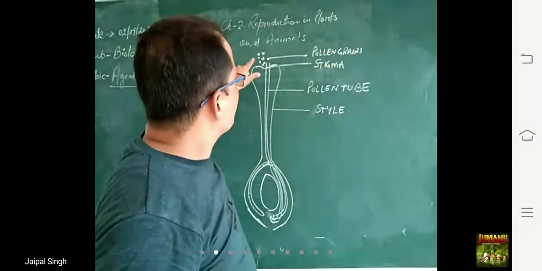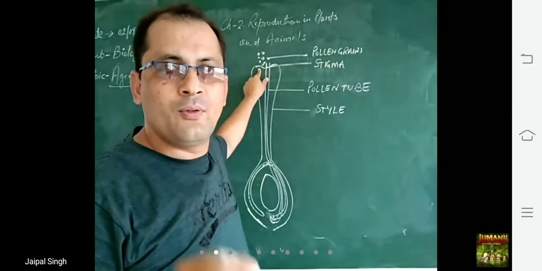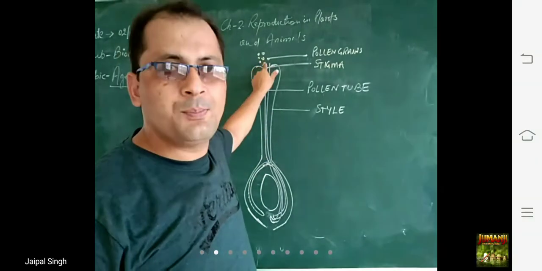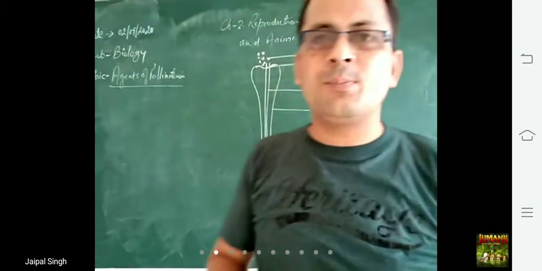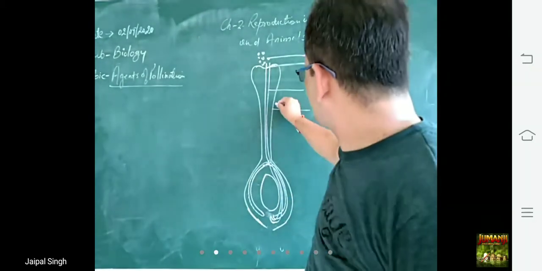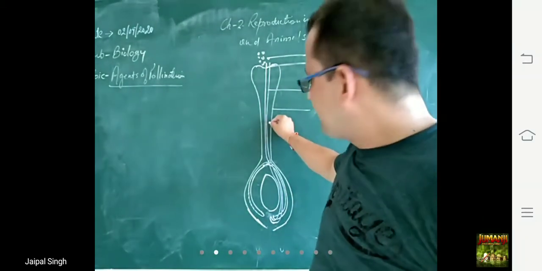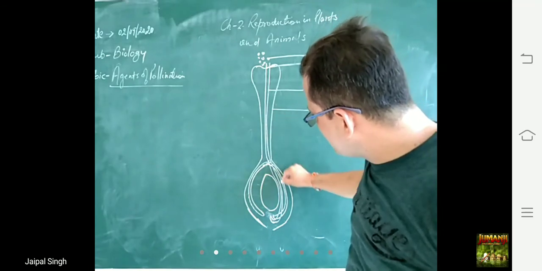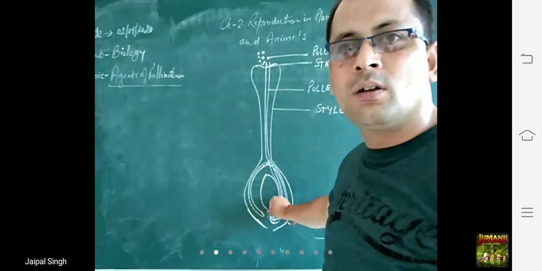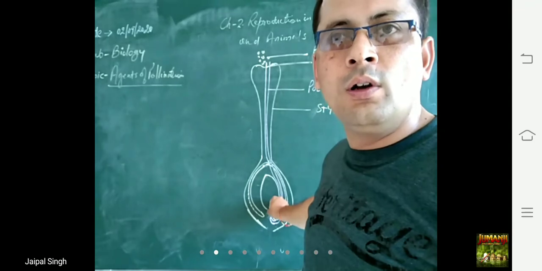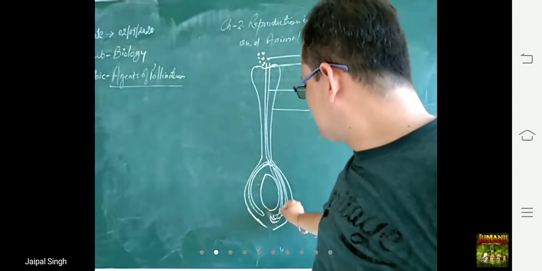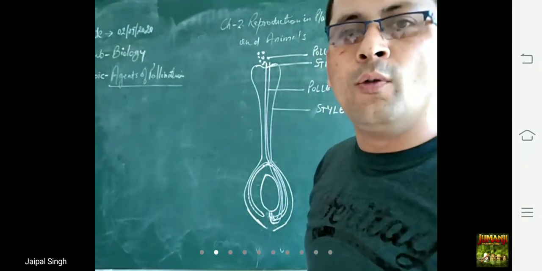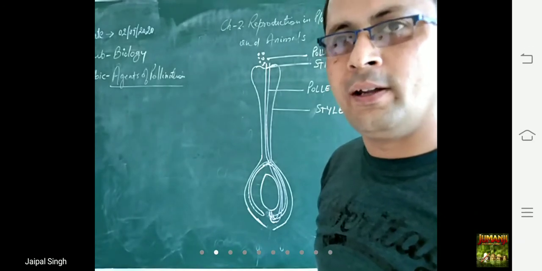Now let us see. The pollen grains fall on the stigma. These pollen grains develop into a tube known as the pollen tube, and this pollen tube grows through the style. Then this pollen tube reaches the ovule which is present in the ovary. See here.